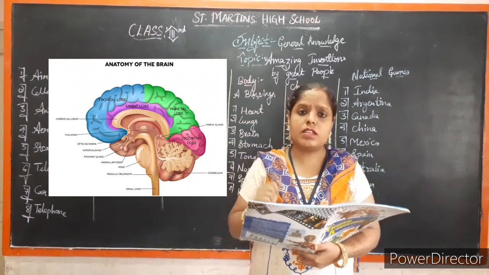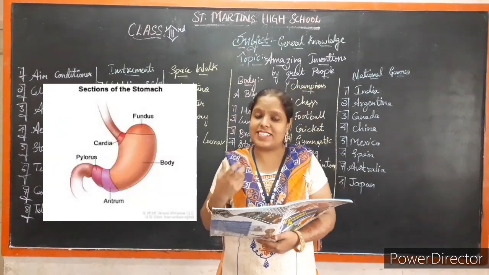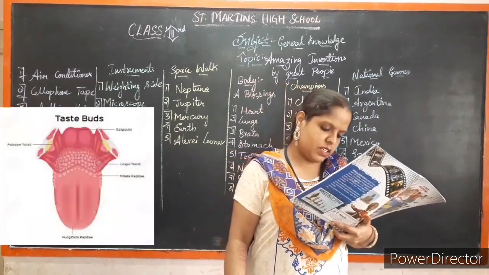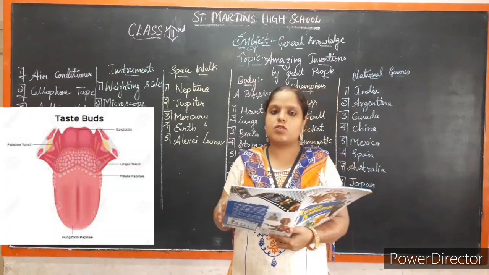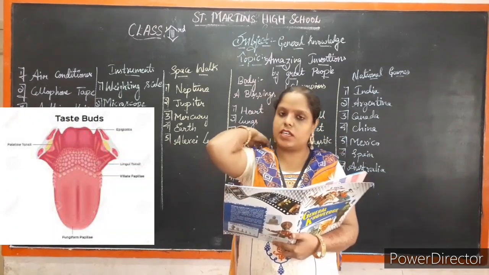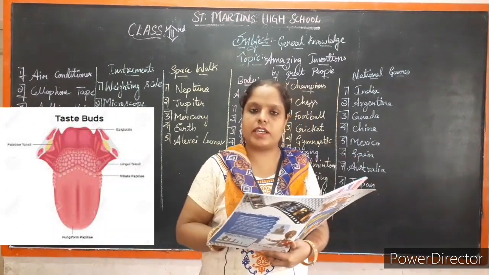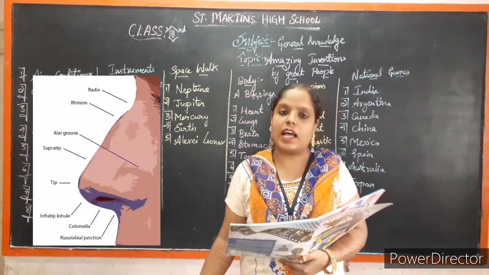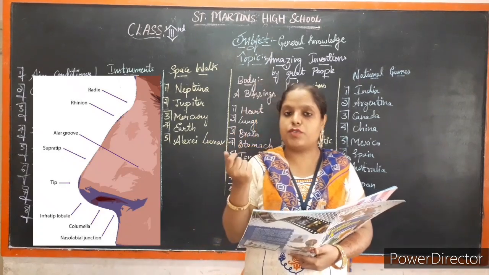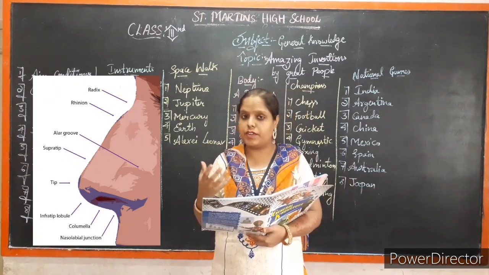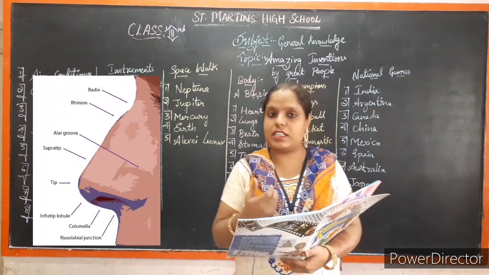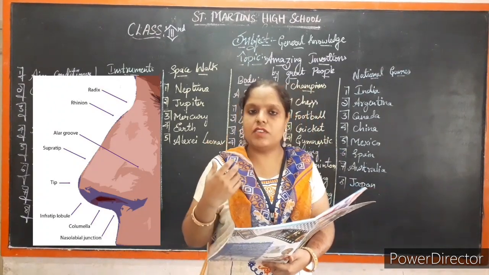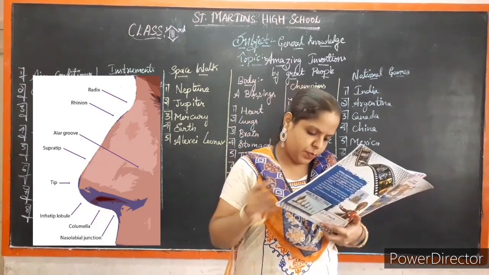And stomach. What does the stomach do? It stores the food and it digests the food. And next one, tongue. Without the tongue can you speak, children? No. With the help of the tongue you can speak. So the tongue is used for speaking. And nose. With the help of the nose you can smell a beautiful flower, fragrance, delicious dishes, favorite dishes. Yes, no, children? So with the help of what do you smell? With the help of the nose.